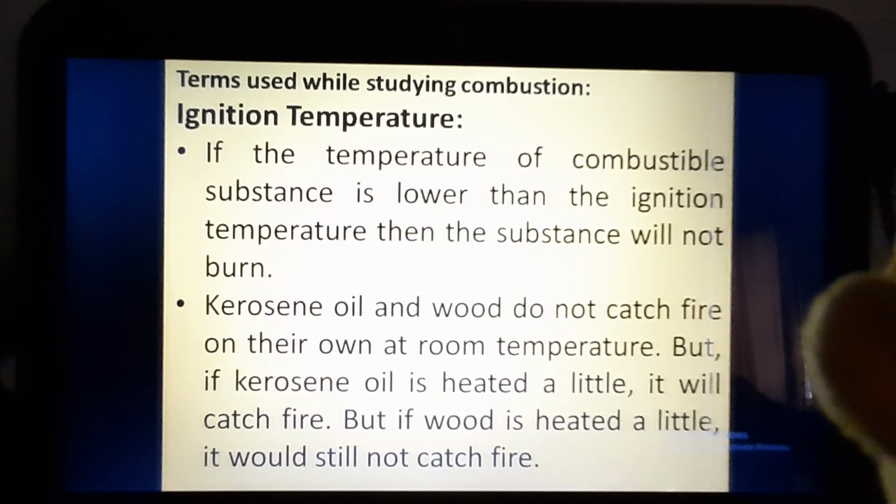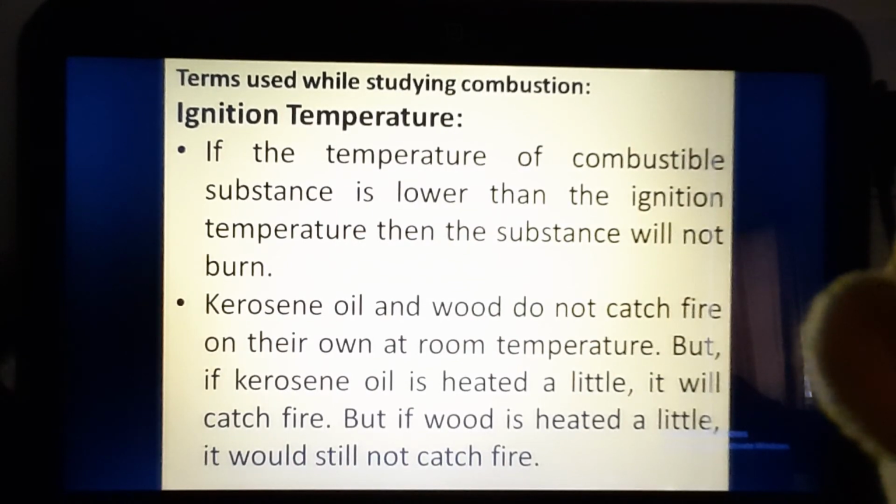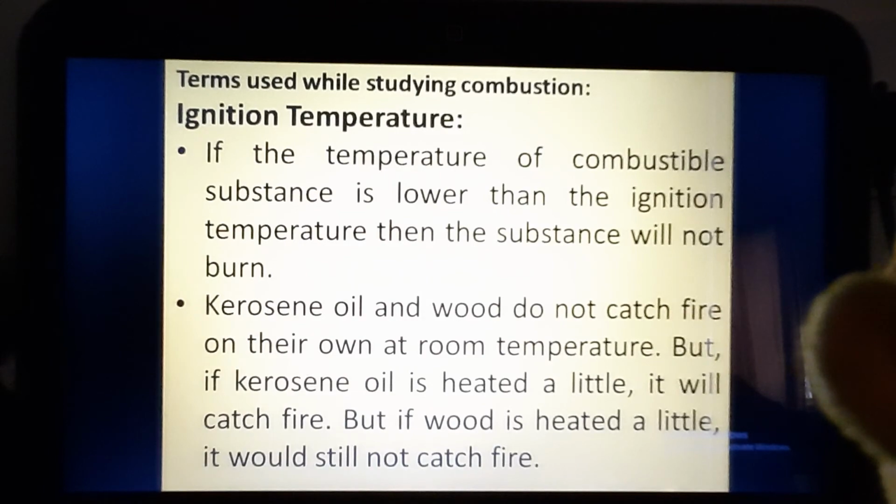So if a combustible substance is present and oxygen is present, combustion will not happen unless the combustible substance reaches its ignition temperature. So to reach the ignition temperature, we need to give it heat, and to give heat, we show it a matchstick.